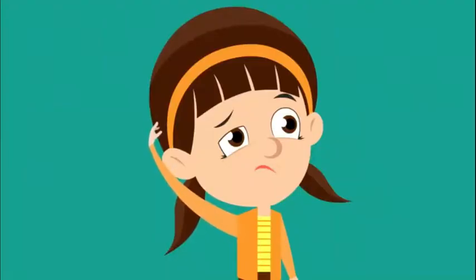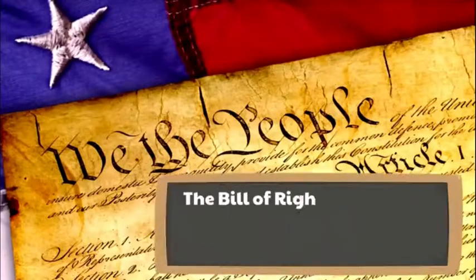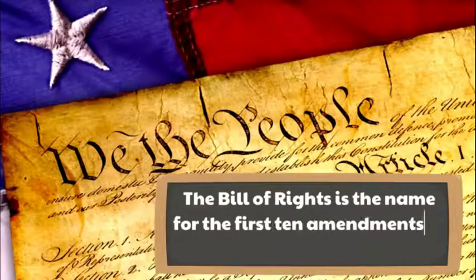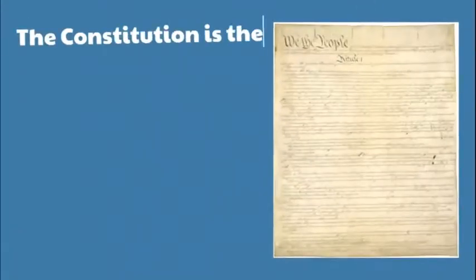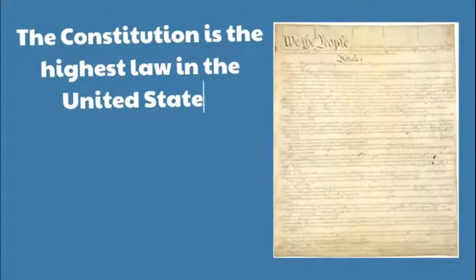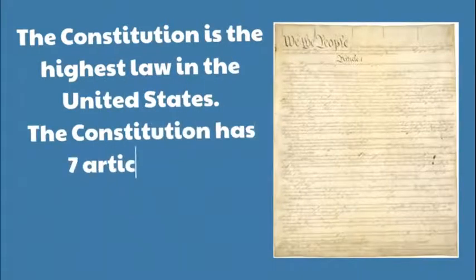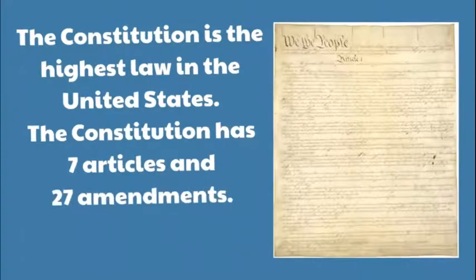Let's start here. What is the Bill of Rights? That's a good question. What does that mean? Well, the Bill of Rights is the name for the first 10 amendments to the United States Constitution. The Bill of Rights is a very special part of the Constitution. The Constitution is the highest law in the United States. The Constitution has 7 articles and 27 amendments. That's right, 7 articles and 27 amendments.